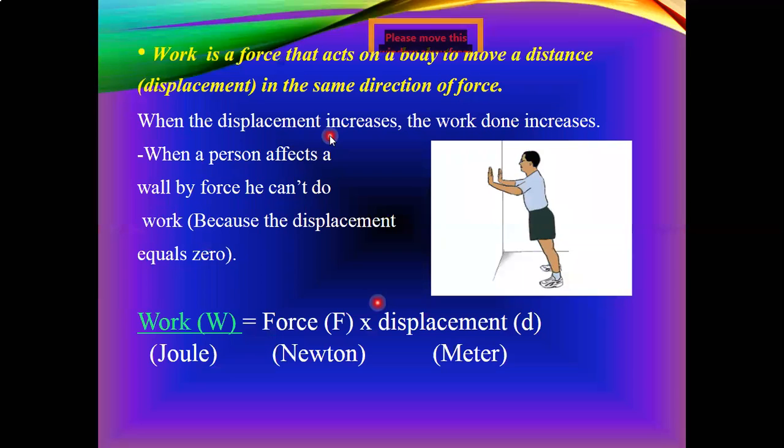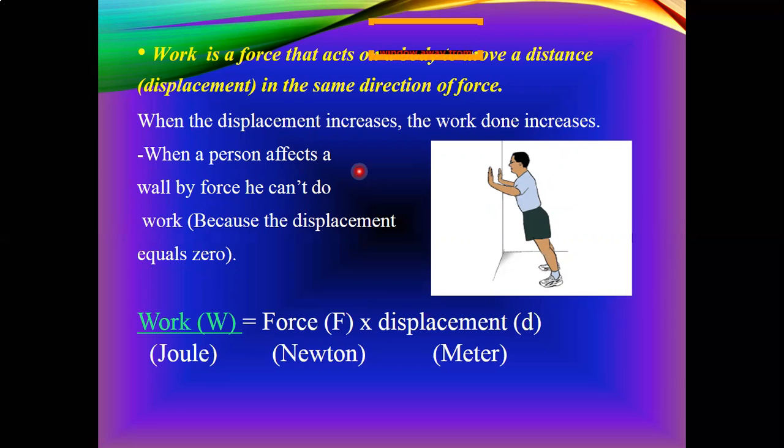What is work? Work is a force that acts on a body to move it for a distance, or to make a displacement for the body in the same direction of the force. If we push a table, for example, we apply a force on the table. The force acts on the table to move it for a distance, to make a displacement. If there is a displacement, it means a force acted and made an action on this table. Okay, now we can say that we do work.